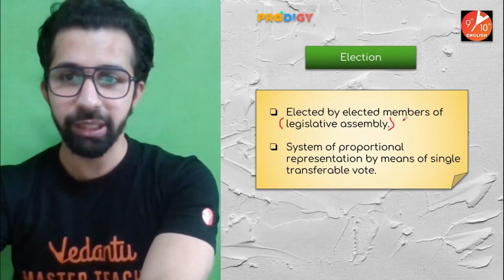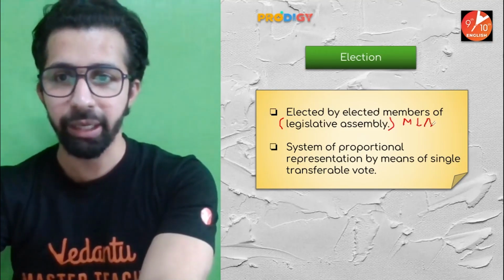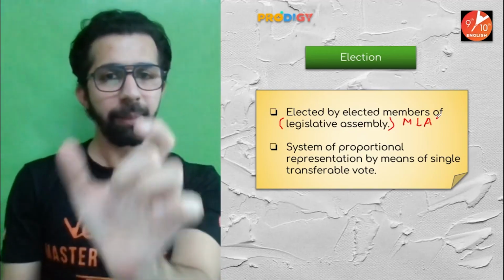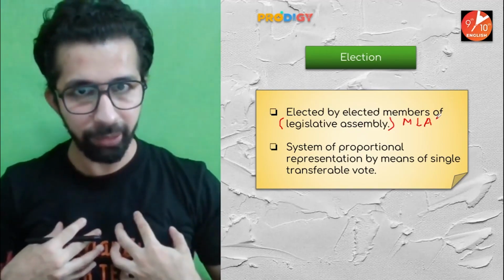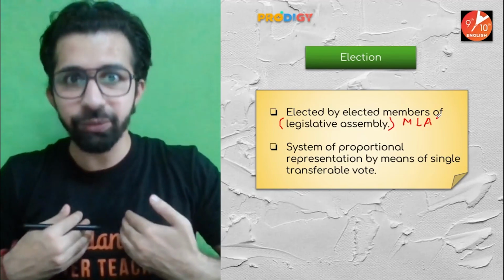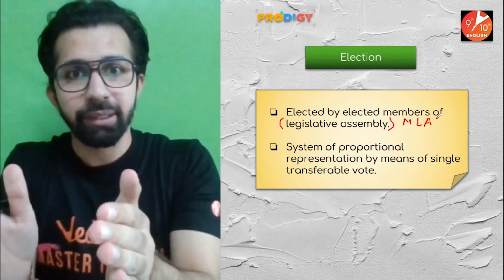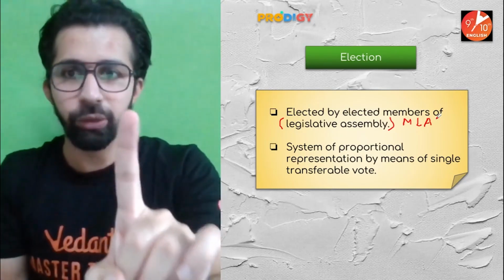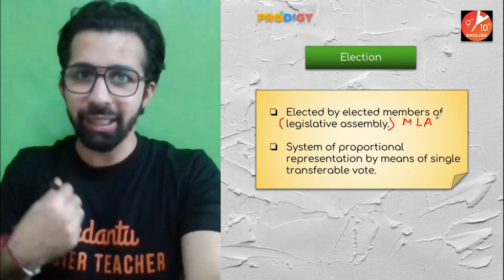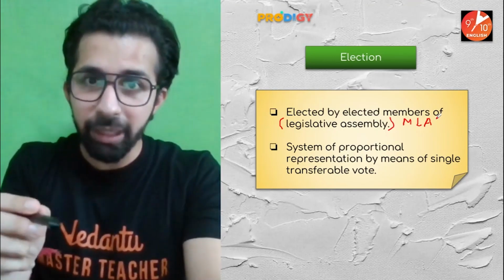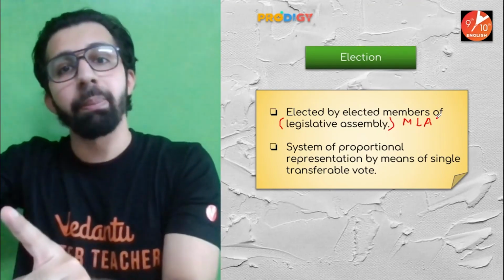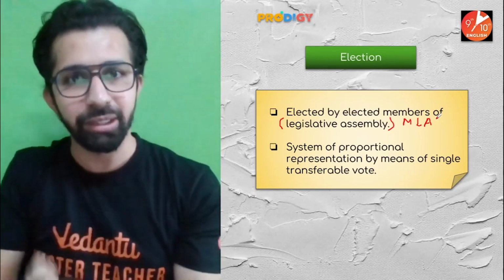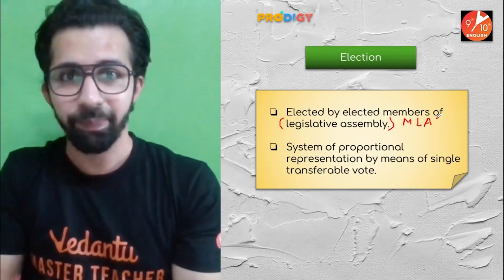Guys, the members of Legislative Assemblies are known as MLAs, Members of Legislative Assemblies. So we can say that these MLAs are directly elected by the people, and the representatives which we elect, these MLAs elect the Member of Parliament of Rajya Sabha. Are you understanding? MLAs are directly elected by the people, and these MLAs are responsible to elect the member of parliament of Rajya Sabha. So we can say that elections in Rajya Sabha go indirectly.